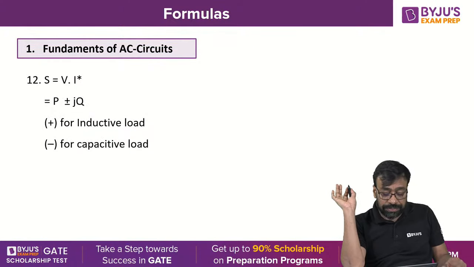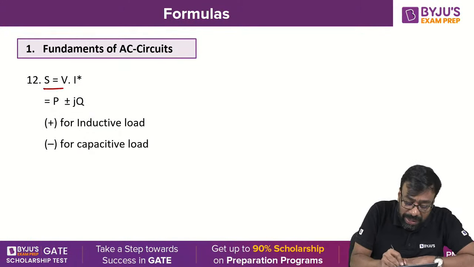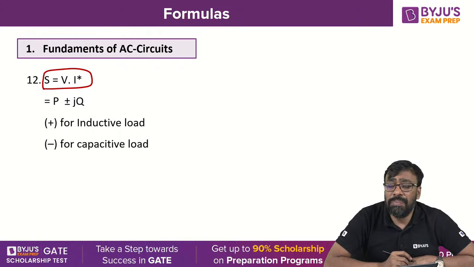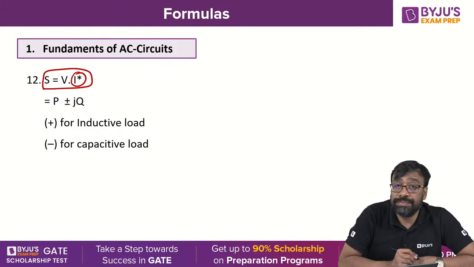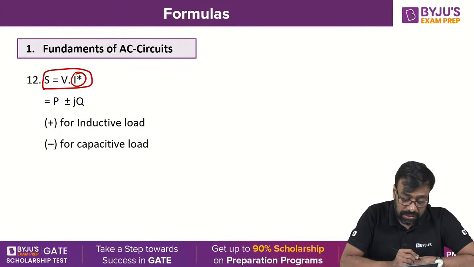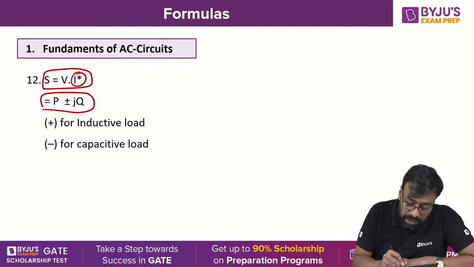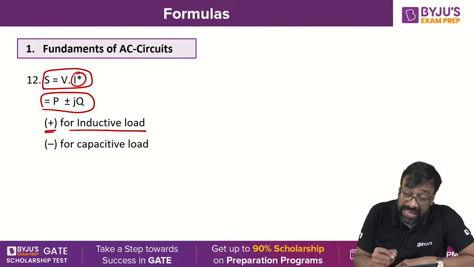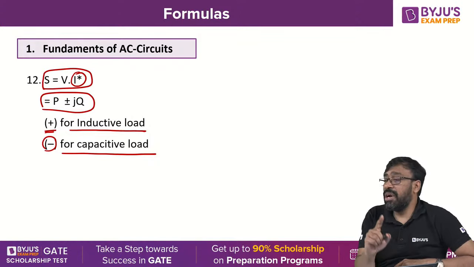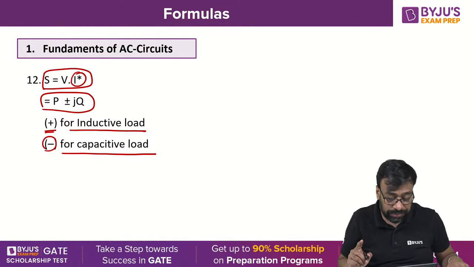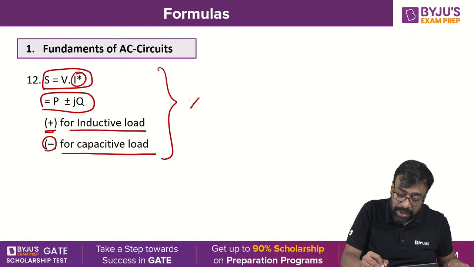In RMS form, S is equal to V into I. Apparent power is the complex addition of active and reactive powers, or else you can say apparent power is the product of RMS voltage and the complex conjugate of RMS current. Here, P plus or minus jQ: positive is for inductive load, negative is for capacitive load. Is it clear to all of you? Complex power, I hope you remember this.